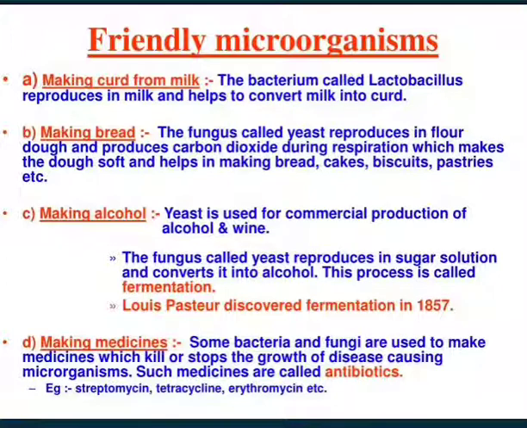It also helps in making bread. The fungus called yeast reproduces in flour dough and produces carbon dioxide during respiration, which makes the dough soft and helps in making bread, cakes, biscuits, pastries, etc. It is also used for making alcohol. Yeast is used for commercial production of alcohol and wine. The fungus called yeast reproduces in sugar solution and converts it into alcohol. This process is called fermentation. Louis Pasteur discovered fermentation in 1857.